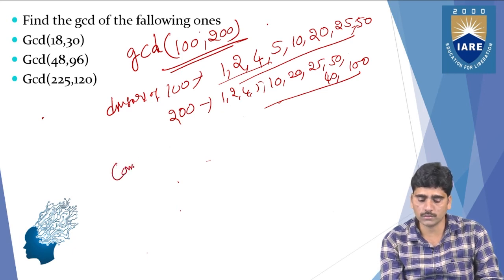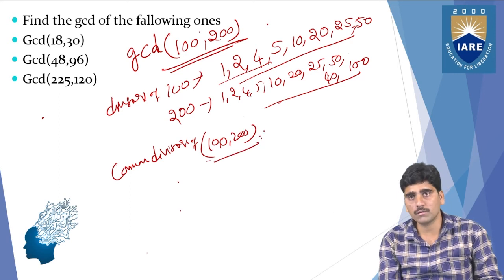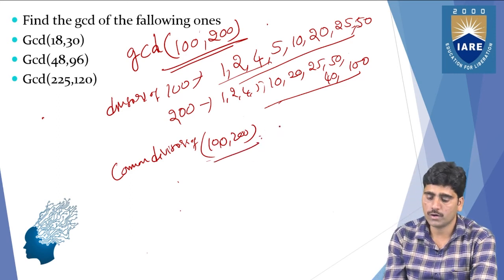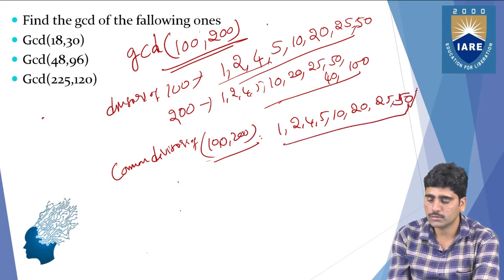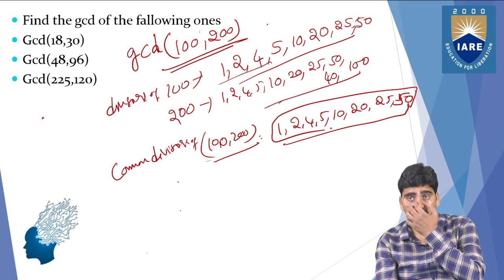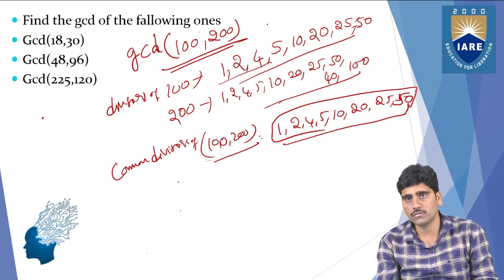Common divisors of 100 comma 200 are 1, 2, 4, 5, 10, 20, 25, 50. Right. So these are all the common divisors for both 100 comma 200.